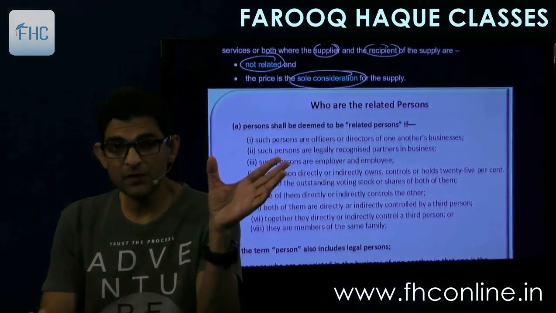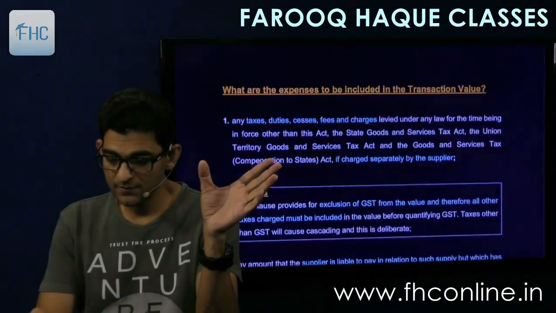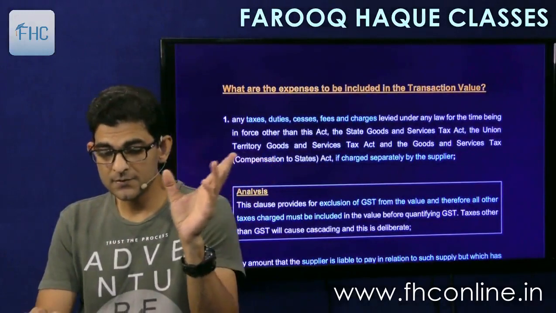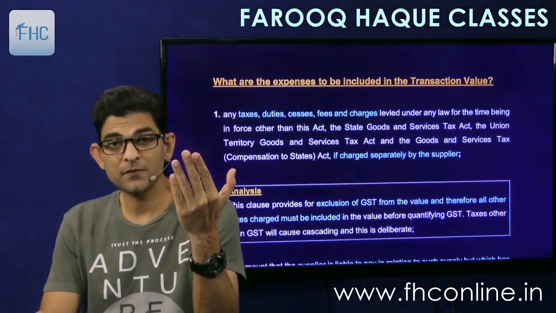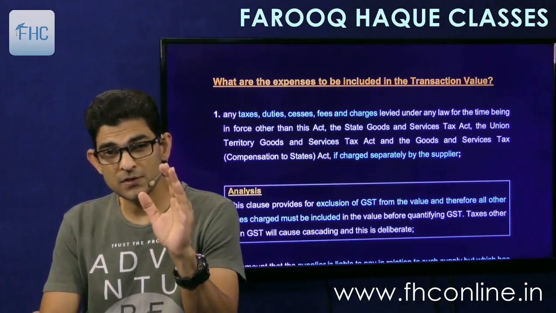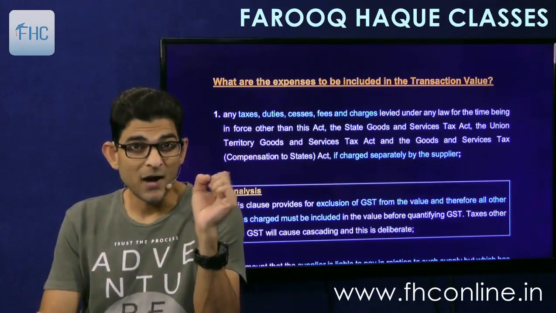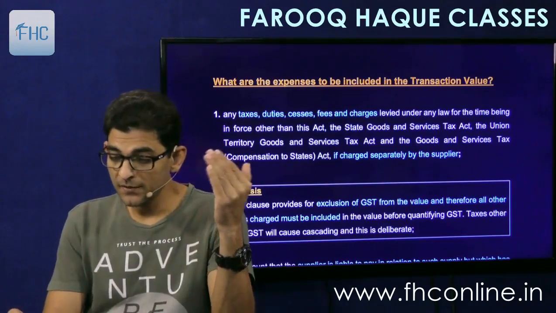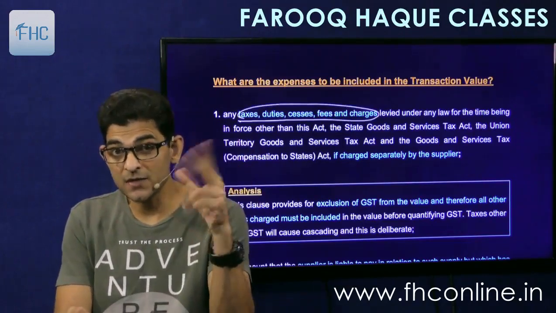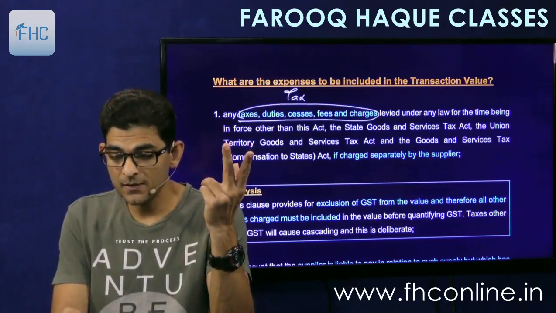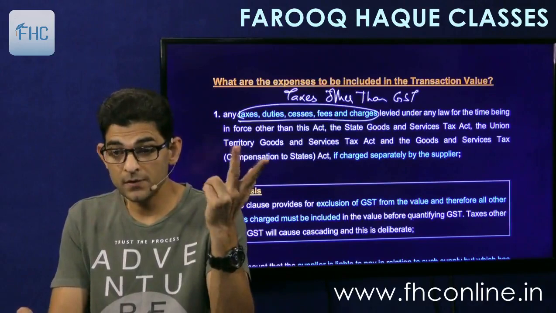Then the list of related persons is given. We had seen this in detail. Then section 15(2) said what are the expenses to be included in the transaction value, right? There was an inclusion list and there was an exclusion list. In exclusion there was no list, there was only one point, and that was the discounts, right? But in inclusions there were many, like first the taxes, duties, cess, fees, etc. That is, taxes other than GST are to be included, right?